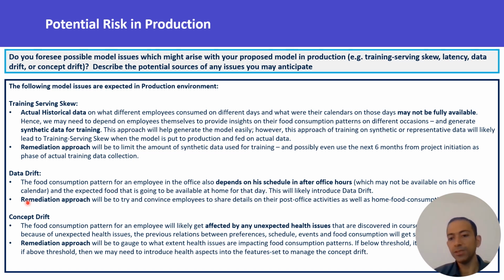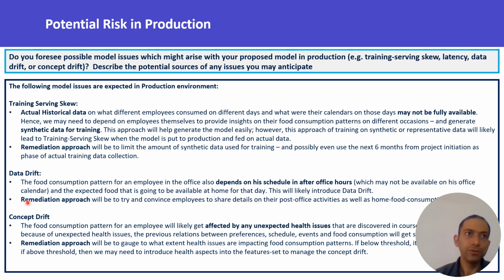Now, because of the disease being discovered, he will follow a different pattern based on the doctor's recommendation. So the correlation between the features and the output is going to change, because the doctor has come in the way and has created a different ML model of himself: this is what you have to eat irrespective of what you have been eating before.